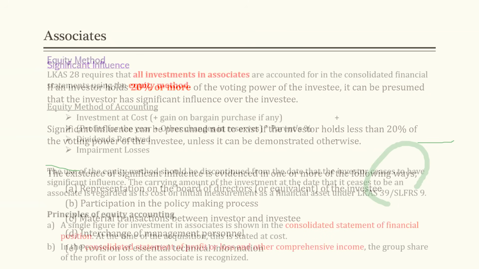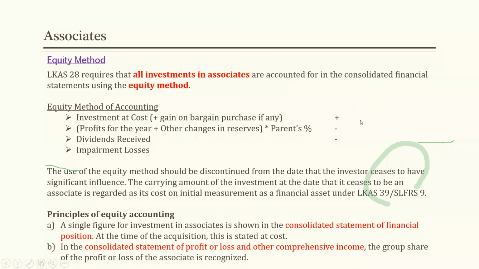Equity method of accounting, we have discussed the same thing, right? How these things appear in the form of T accounts, we have discussed, right? The principles of equity accounting: a single figure for investment in associates is shown in the consolidated statement of financial position.